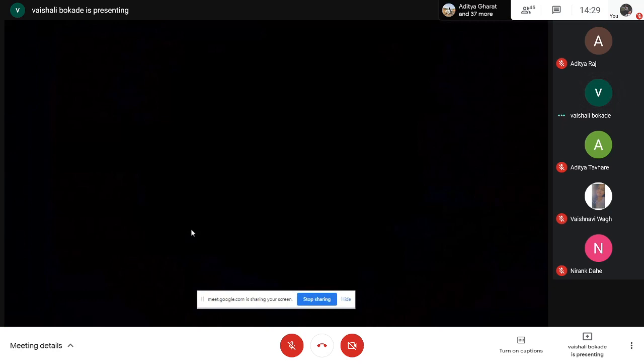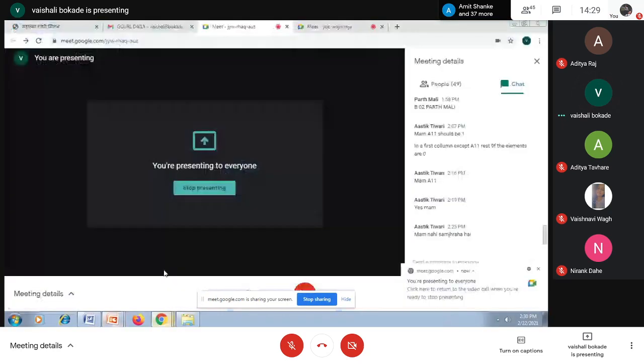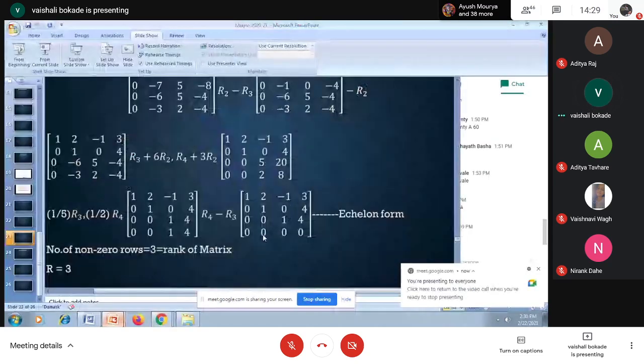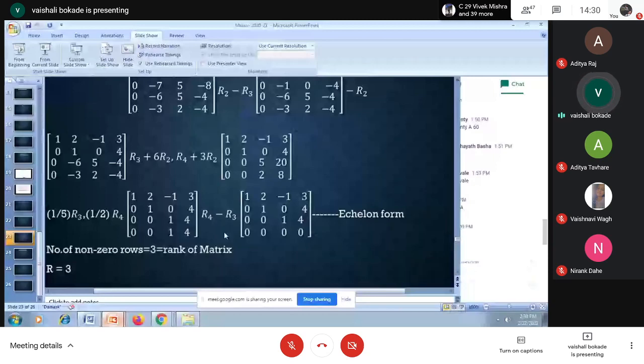And below the diagonal entry at the bottom we are having 0. Element at 2 to the place, other entries are 0. Element place I'm having 1. Below that I'm having 0. Element at 3 place I'm having 4 place I'm having 1. I'm not having any other elements below that. So this matrix is in echelon form.